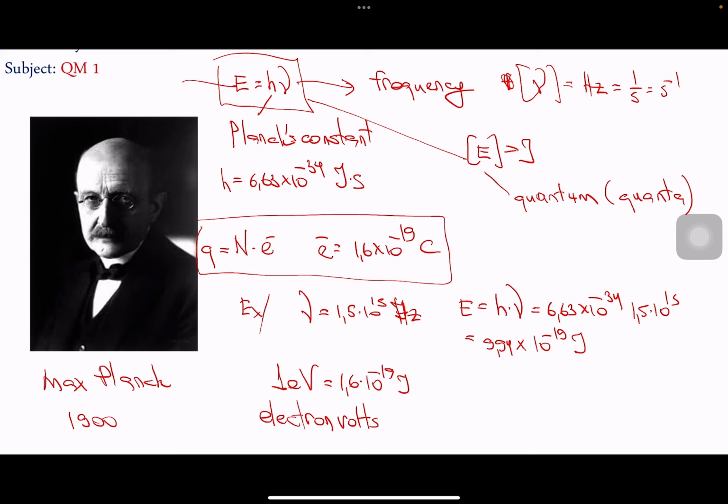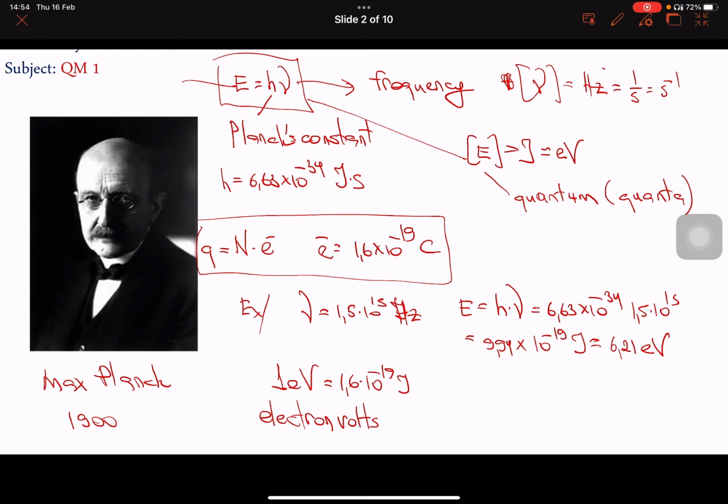So if I try to express it in electron volts, I have to divide this value by 1.6 times 10 to the power minus 19, and I obtain 6.21 electron volts. So that's another unit for the energy. Let me write it here. We have two units that can be used for the energy of a photon or quantum energy, that is joules, and of course electron volts. But electron volts are more convenient to calculate.